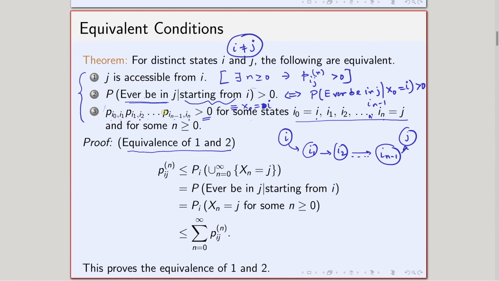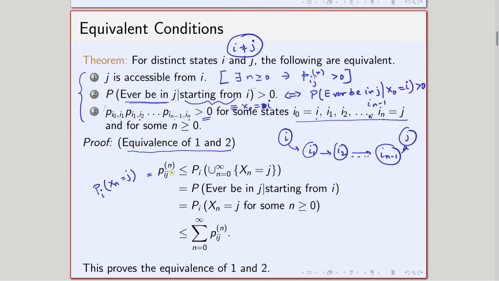So, the proof goes like this. We know that because j is accessible from i, there exists some n for which p_ij(n) is greater than 0. So, I take that particular n here, for which p_ij(n) is strictly greater than 0. By definition, p_ij(n) is the probability of starting from i and being in j in n steps.